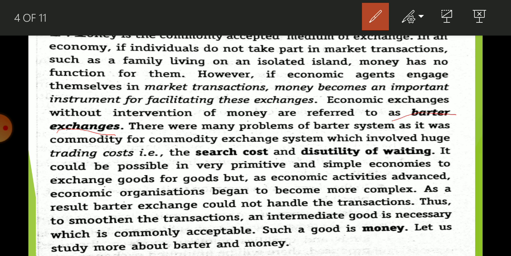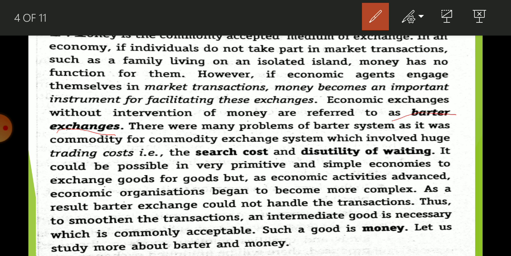Whatever I want, the other person must have that product, and that person must want the product I have. So simultaneous fulfillment of wants is required. If there is no common medium of exchange, there are a lot of drawbacks of the barter system.